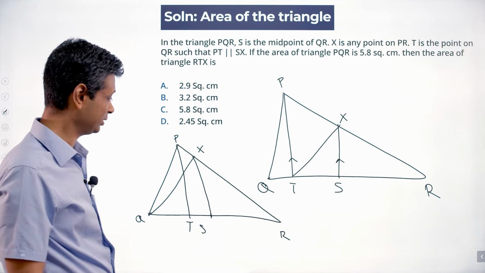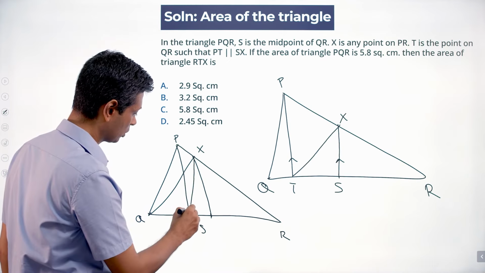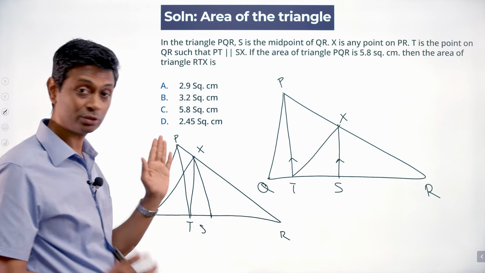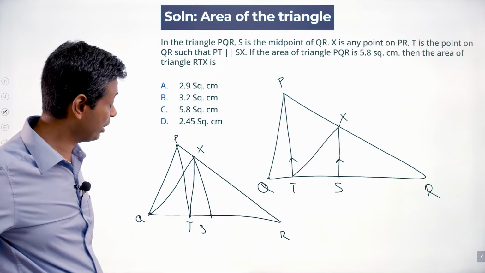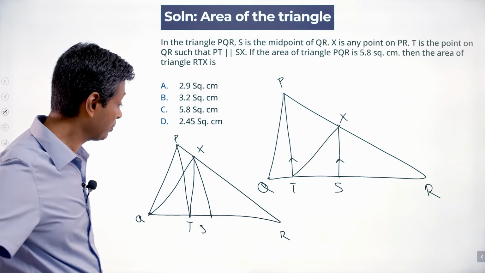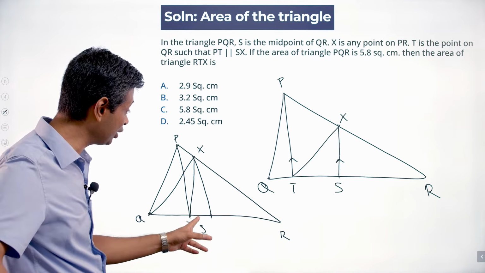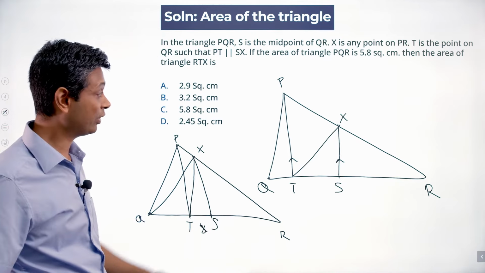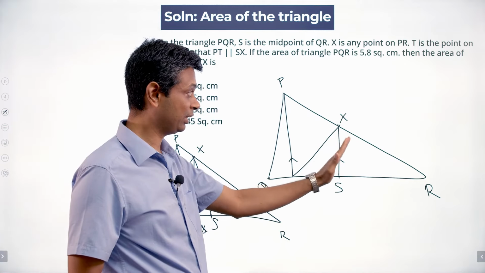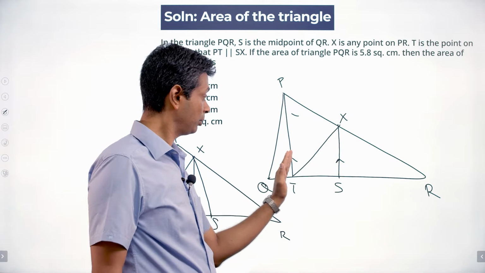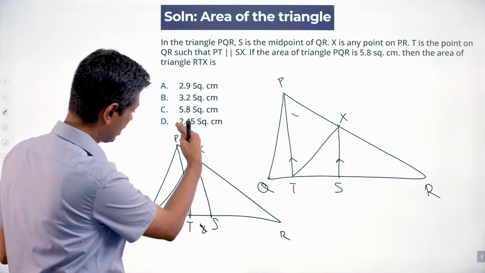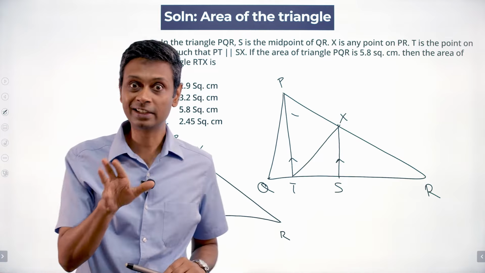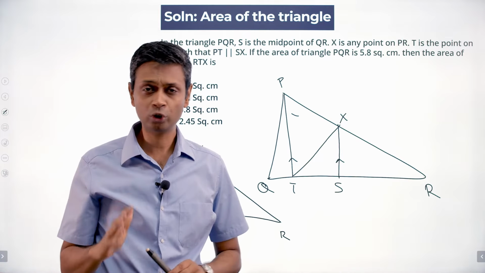What they are trying to tell us is that RXT, whether X is here or here, has the same area. It took me a while to digest it. That's because PT is parallel to XS. That means if I shift X here, seemingly the height of this triangle keeps going, the base keeps shrinking. If X moves higher, T moves further. If X moves like this, T moves further here. So there is a link so that the area is the same. So it took me a while to digest it.